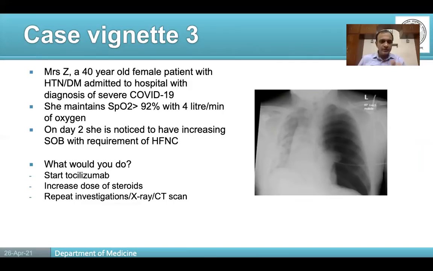So the point behind this case vignette is that when we are treating COVID-19, a critically ill patient, we should remember the basic tenets of practicing medicine. If a patient is deteriorating, it should not be that we have only COVID-19 management in our mind. We should also be on the watch out for other complications which we see in other critically ill patients as well.